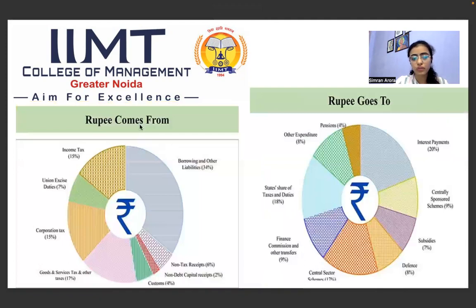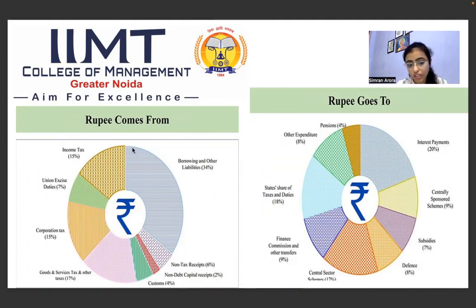Now we will study where the government is investing most of its rupees, and from where the government is getting the money, and which sector it is investing more in. So the first source is borrowing, and the major amount of income the government gets is from borrowing.